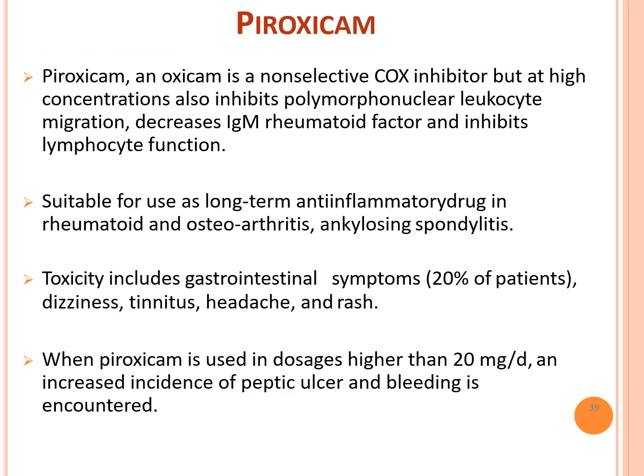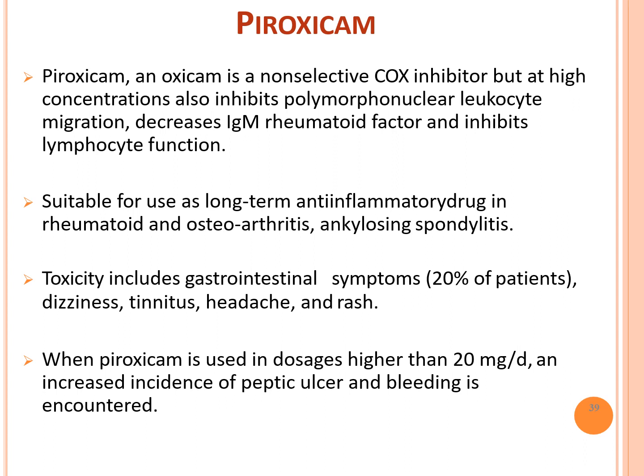Next, other drug is piroxicam. Piroxicam is a non-selective COX inhibitor, but at high concentrations also inhibits polymorphonuclear leukocyte migration, decreases the IgM rheumatoid factor and inhibits lymphocyte function.